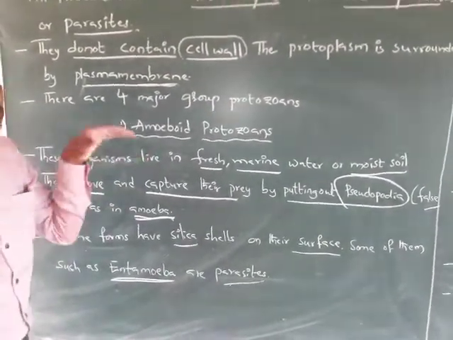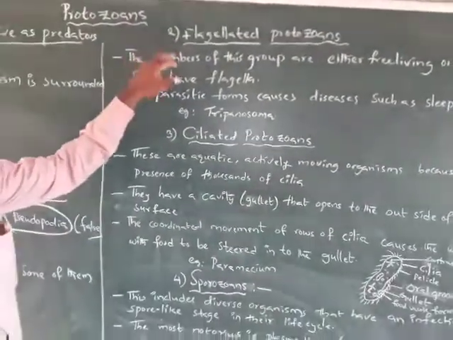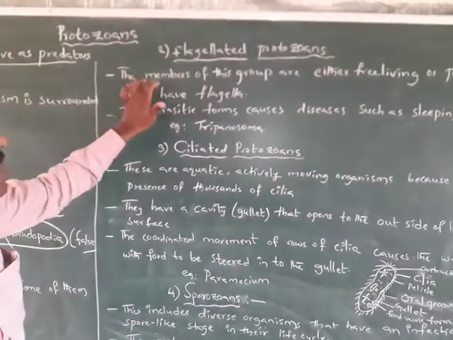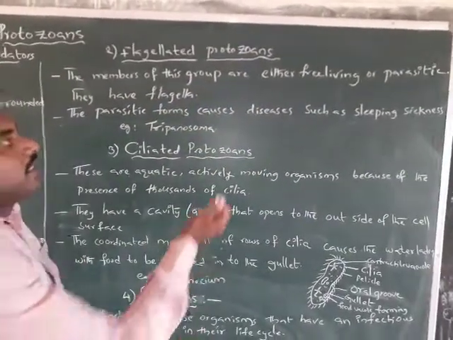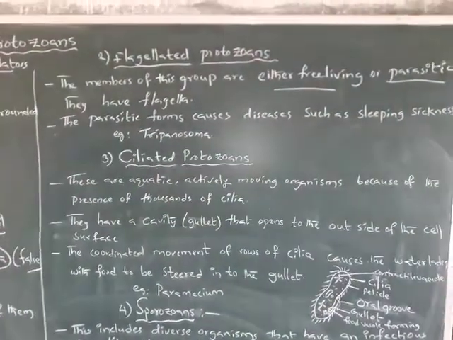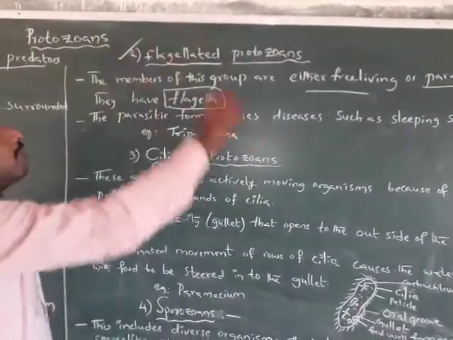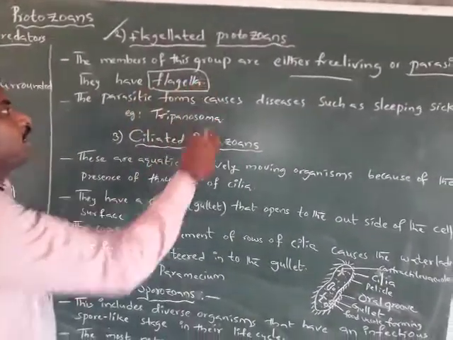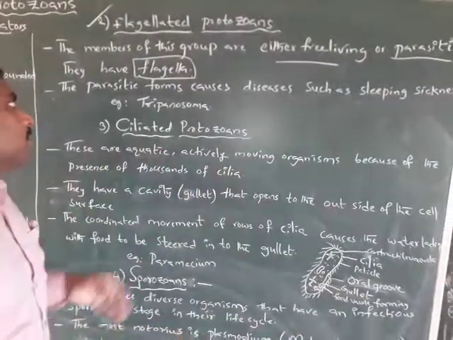Next, the flagellated protozoans. This is the second group. The members of this group are either free living or parasitic, and they have flagella. That's why we call them flagellated protozoans. The flagella are used to move from one place to another.